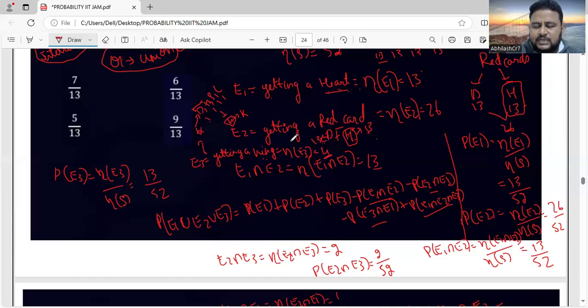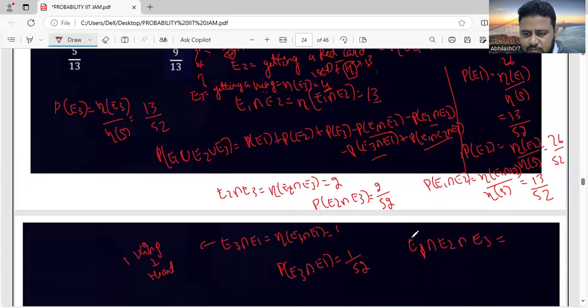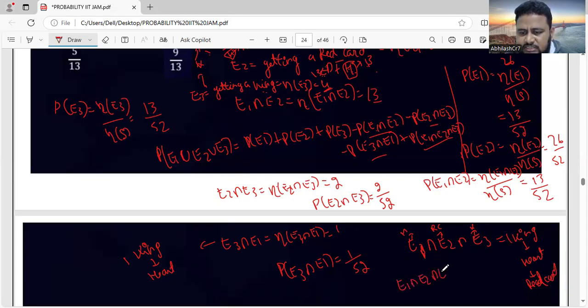I'll write it here and show it to you. E1 is talking about heart. E2 is talking about red card. E3 is talking about king. So we get a king which belongs to heart, and heart belongs to red card. Correct? So how many kings are there? Only one king. So n of E1 intersection E2 intersection E3 will be equal to 1.